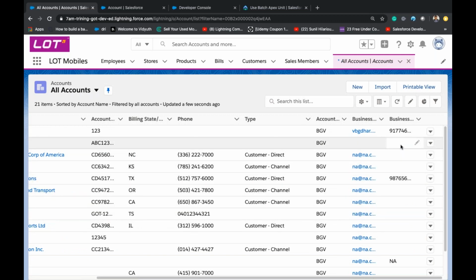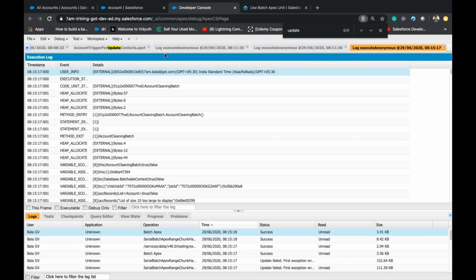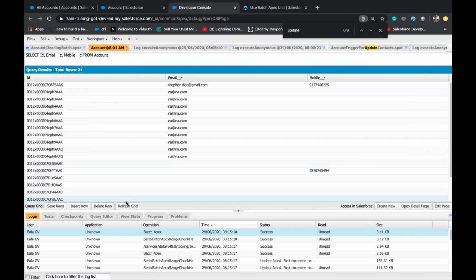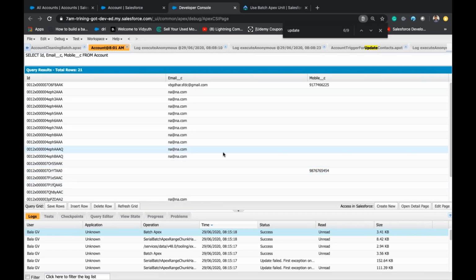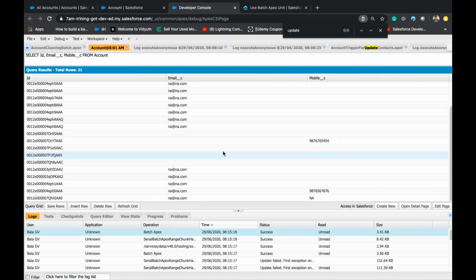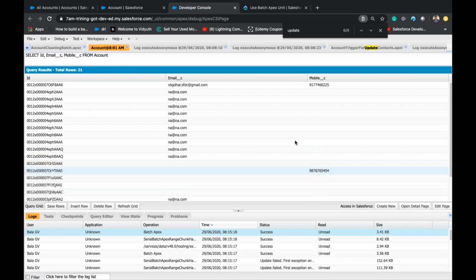Or still it didn't get updated. This is surprising. Again, only one new record is updated, right? Only one mobile number updated.